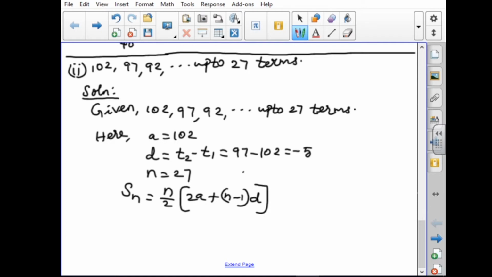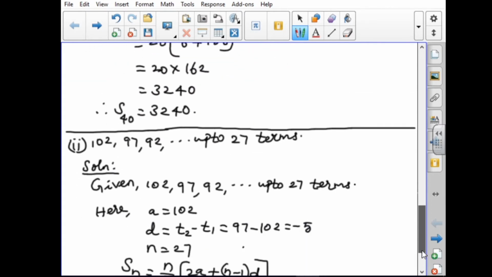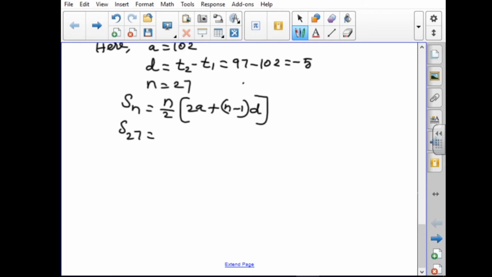Here we substitute the values and get the answer. n is 27, so S27 equal to 27 by 2 into 2 times 102 plus 27 minus 1 into minus 5.